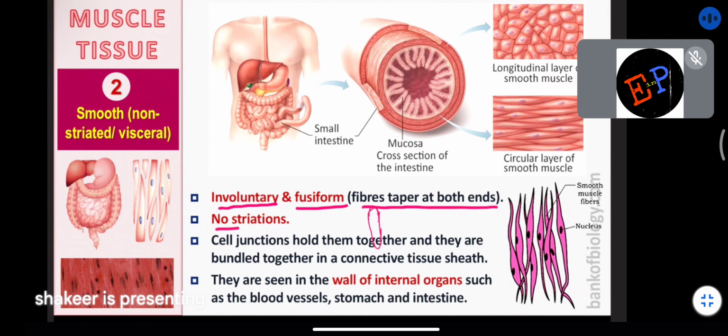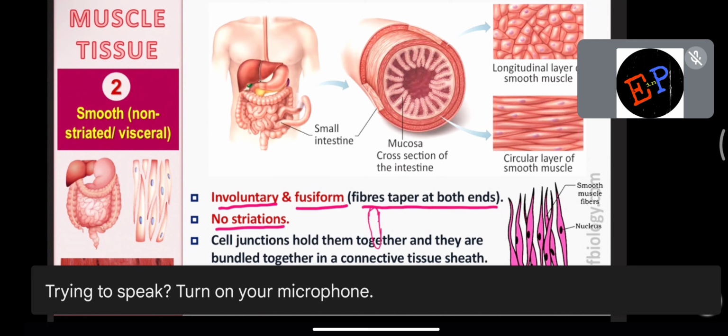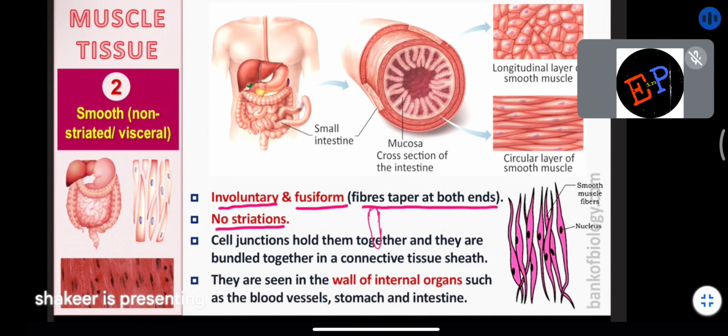Striations are absent. Cell junctions hold them together, and they are bundled together in a connective tissue sheath. This we can understand. Cell junctions hold them together. We have already studied that inside the cell we have three types of junctions. These cell junctions hold the cells together, and again they are connected by a layer of connective tissue.